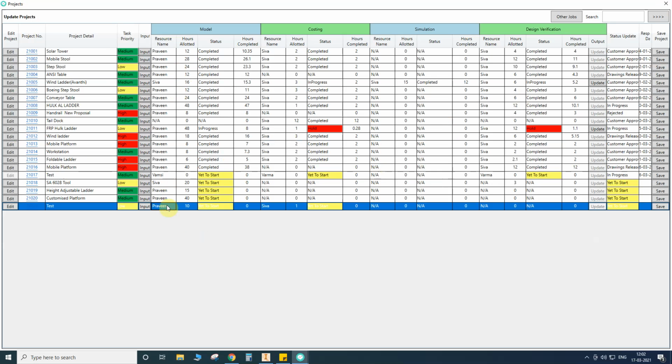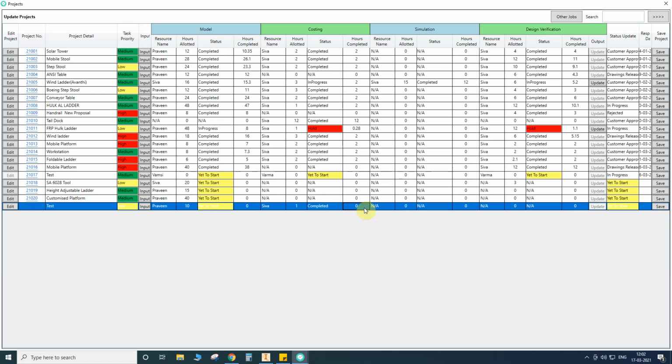Here it is assigned to Mr. Praveen only, so I don't have any access to change his status. Here I allotted 10 hours, but I can't change his status. Through Praveen's login, only he can change the status. Okay, next, here the resource name is mine. So here I can change it: hold, completed, in progress, everything I can change. Suppose I keep it in progress, so I started my job, and in between I want to stop the job, I can put it on hold. Okay, one more thing, if I completed the job, I mark it completed.